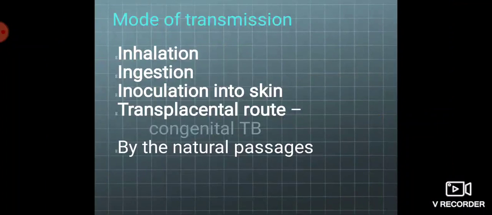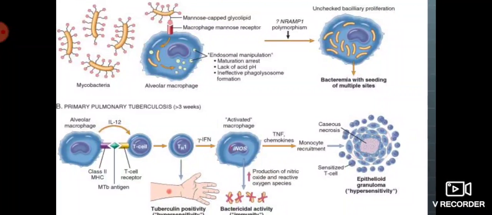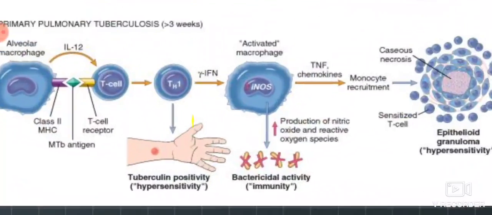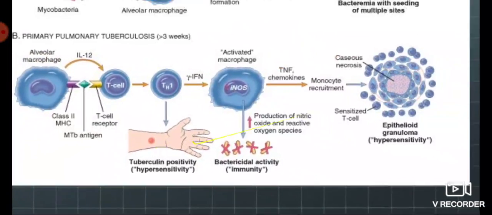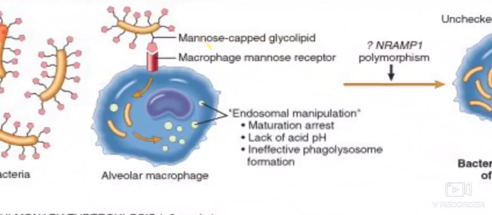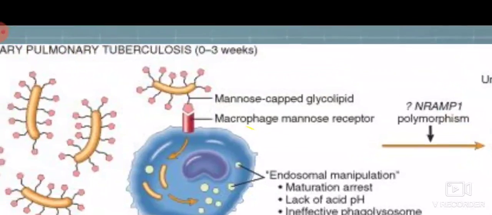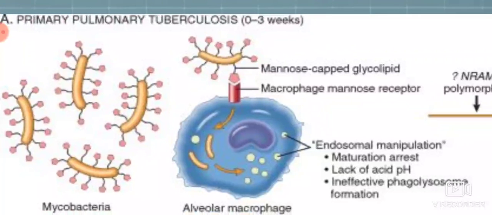Do you know what is the pathogenesis of tuberculosis? There are two important things. One is hypersensitivity and the other is immunity. These two words are important in the pathogenesis of tuberculosis, which depends upon the primary exposure or re-exposure. During primary pulmonary tuberculosis, which lasts for 0 to 3 weeks, at that time, when there is